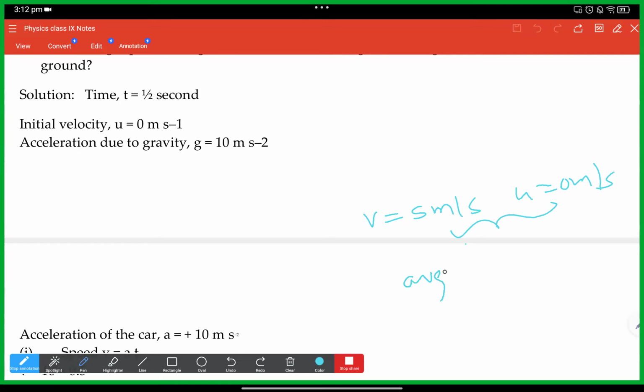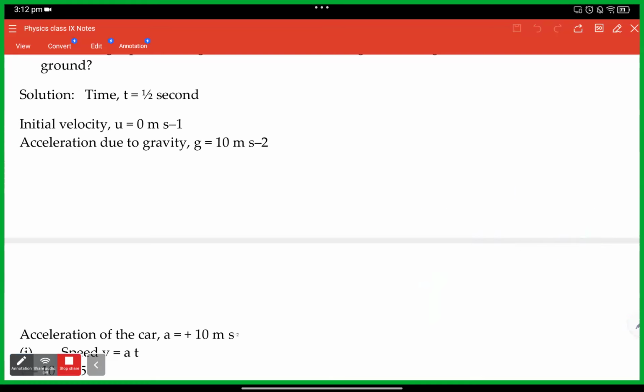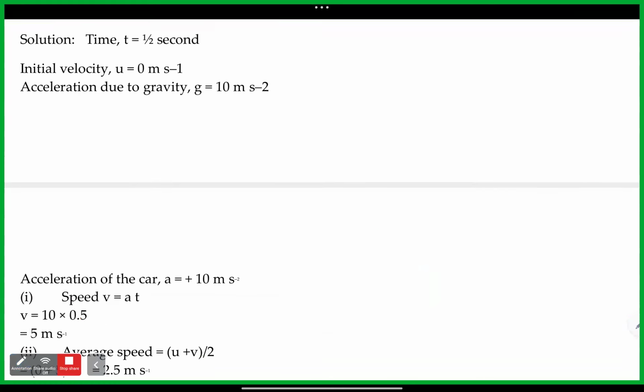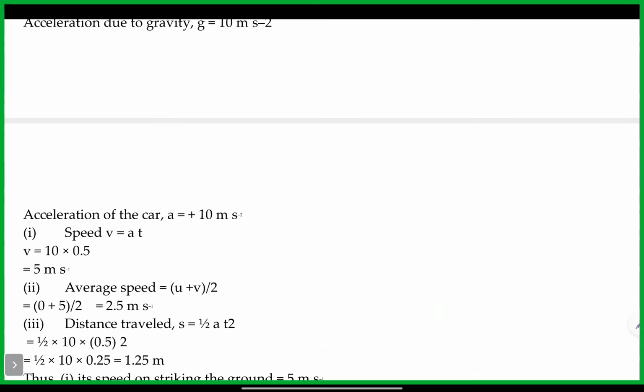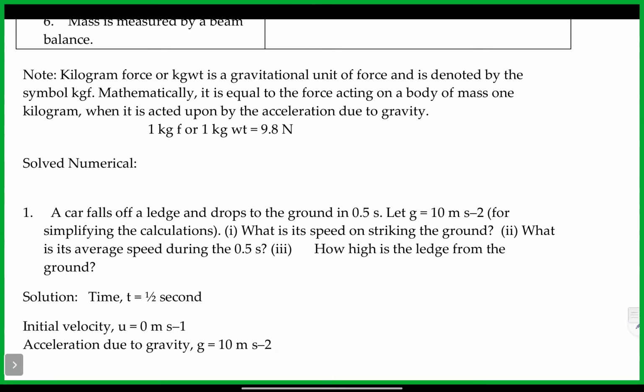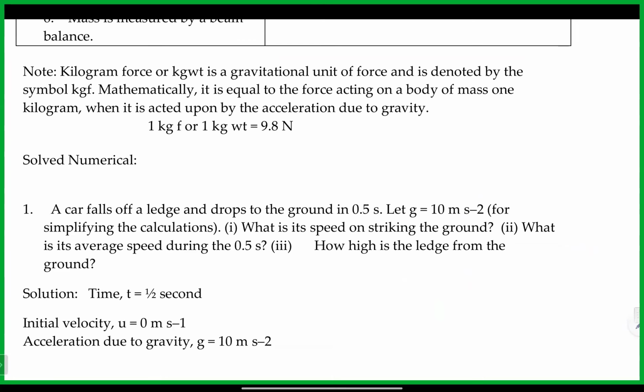Okay. Average velocity is equal to v plus u by 2, which is 5 plus 0 by 2, 5 by 2, which is 2.5 meter per second. The one which is total distance by total time we can also look at, but here we don't know the total distance, so that's why. Yes, sir. Okay, correct.